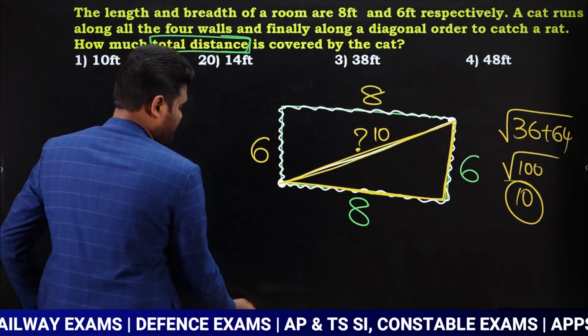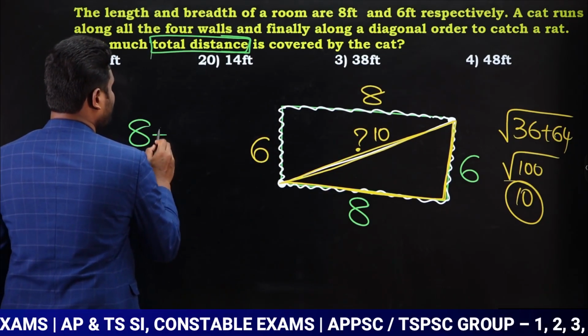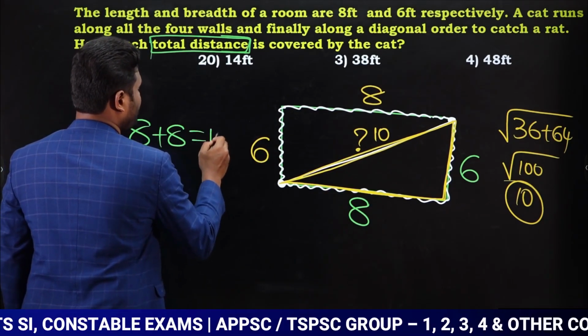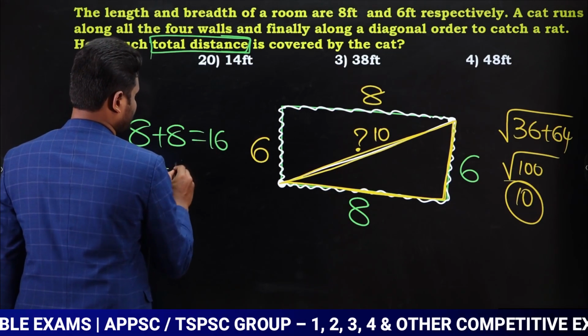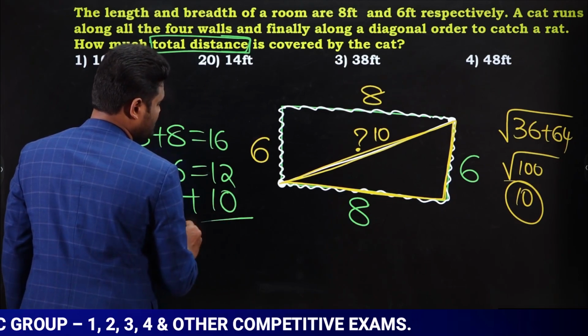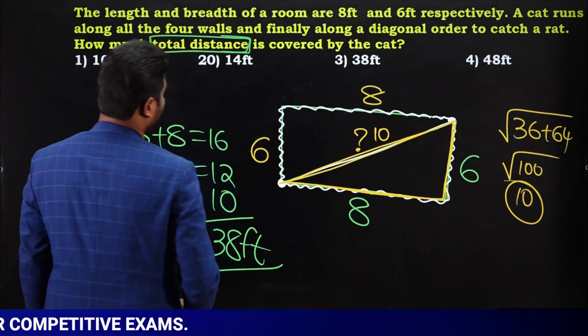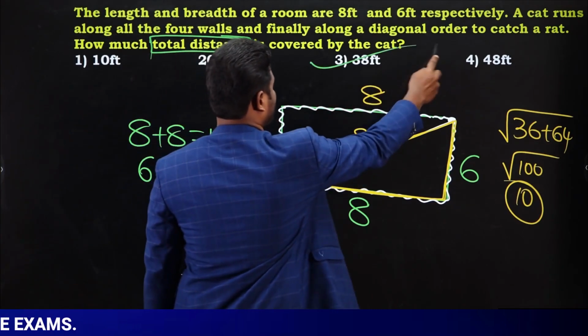Now observe, we are supposed to know what is the total distance. Total distance means 8 plus 8, 16, plus 6 plus 6, 12, plus 10. So total distance covered is nothing but 38 feet. So total distance covered by cat to catch the rat is 38 feet.